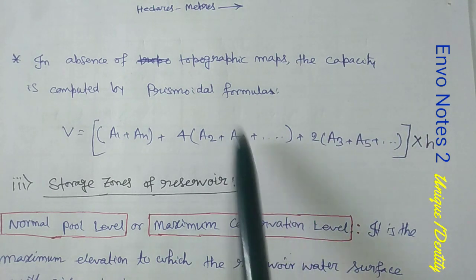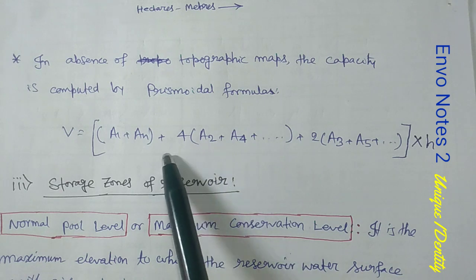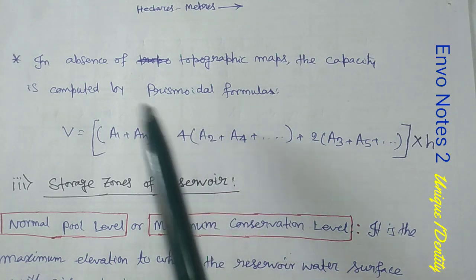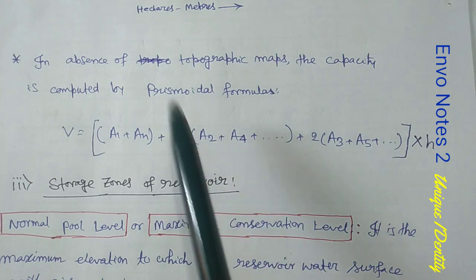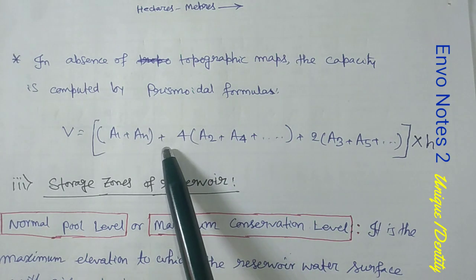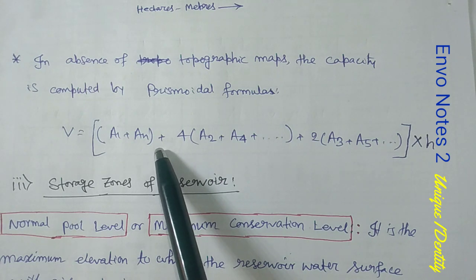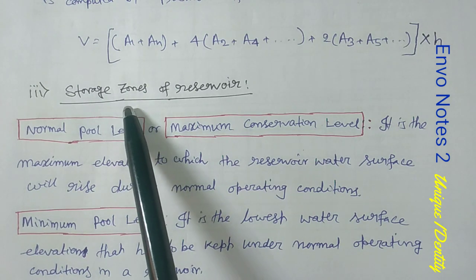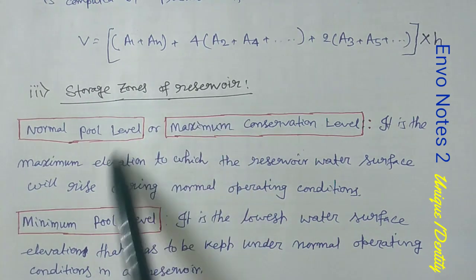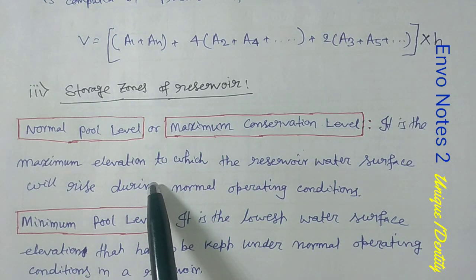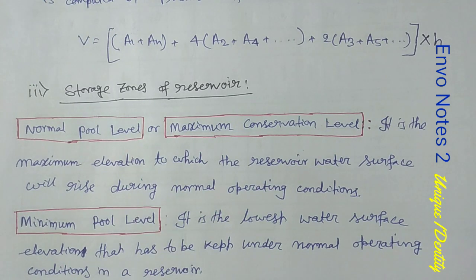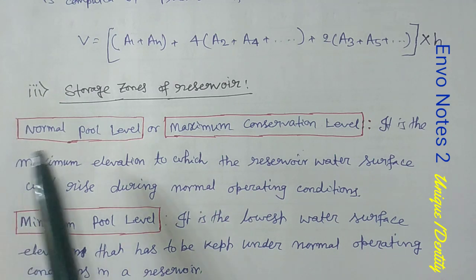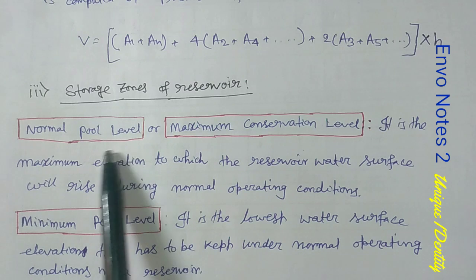In surveying you can get the details, and please remember that in 2007 and in 2012 this question was asked in survey. I will tell you in detail at that time. Next is the storage zones of a reservoir. There are some definitions. As I told you in my previous video, in gist there are some curves, some definitions, some examples, some derivations, some numerical formulas. So here comes the definition.